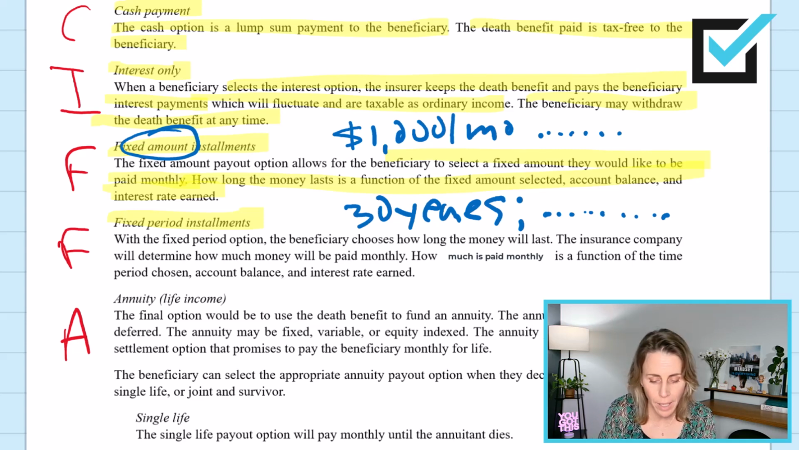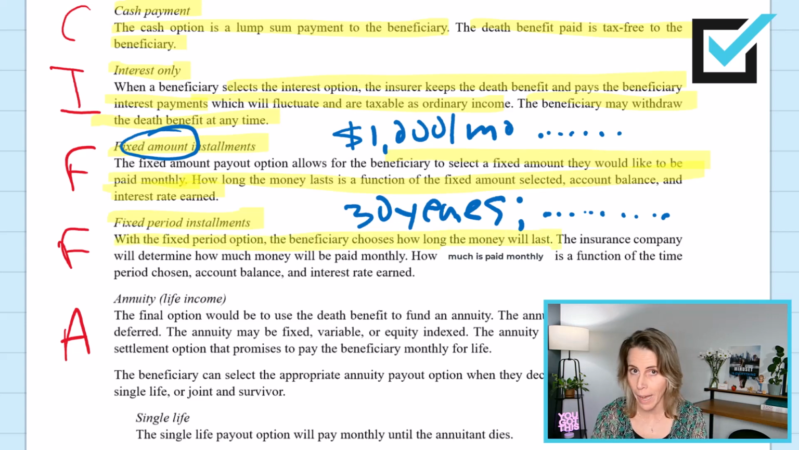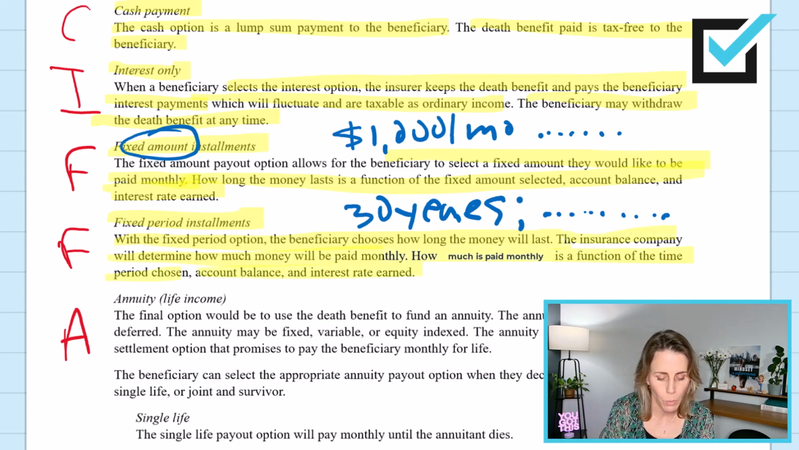So be careful. In a fixed period option, the beneficiary chooses how long the money will last. In a fixed amount payout option, the beneficiary chooses how much money they will receive monthly. So fixed amount, how much monthly; fixed period, how long. With fixed period, the insurance company will determine how much money will be paid monthly. So fixed amount, fixed period: whatever comes first is what they're describing.